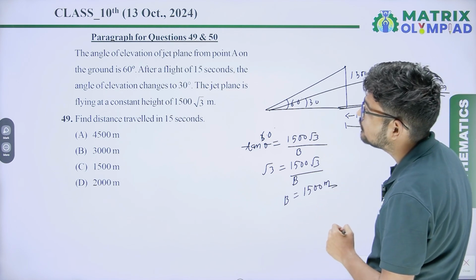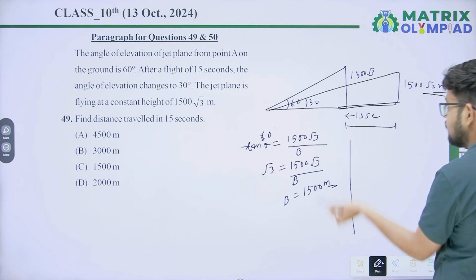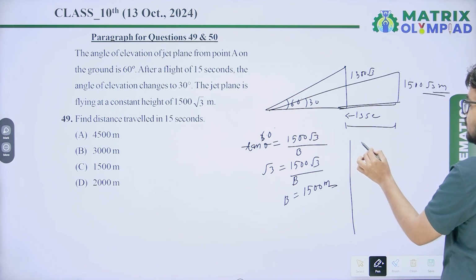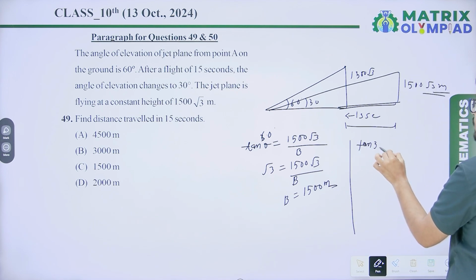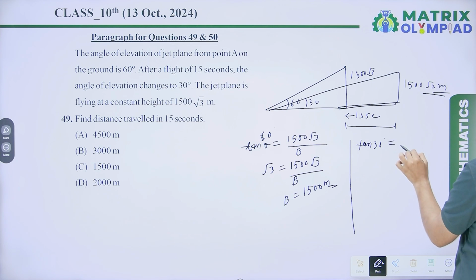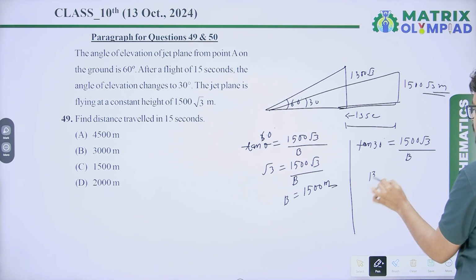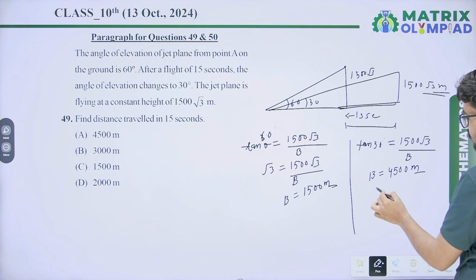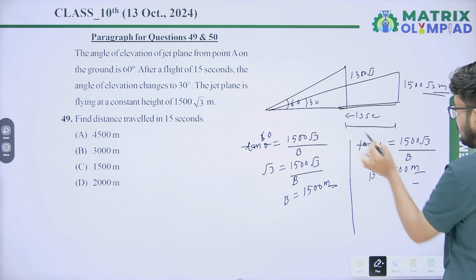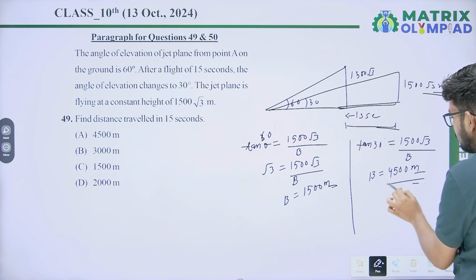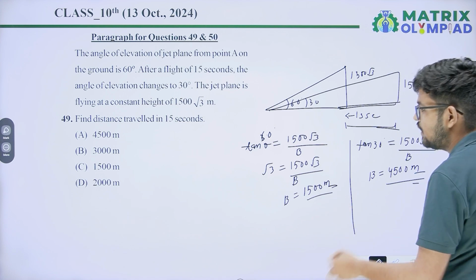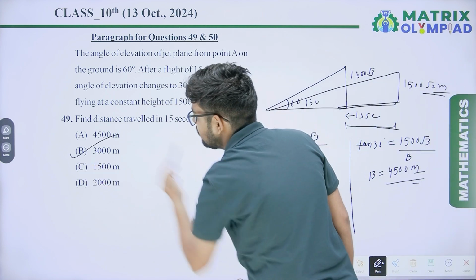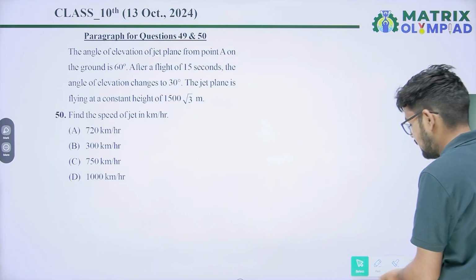After 15 seconds, tan 30 degrees equals 1500 root 3 upon base. So the base will be 4500 meters. So how much traveled in 15 seconds? That is 4500 minus 1500 equals 3000 meters. So option B will be the correct answer.